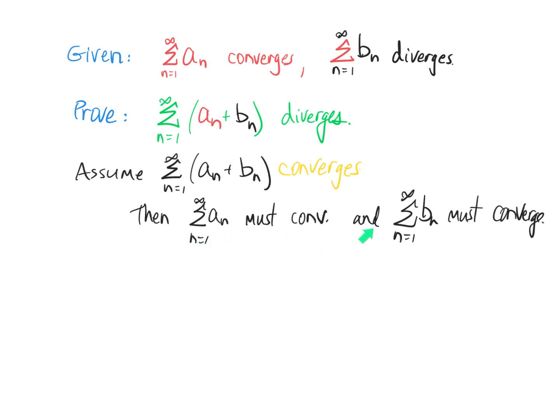But this is a direct contradiction of our given. In our given statement, B has to diverge, so this can't be true. If this cannot be true, then our assumption cannot be true. And if our assumption isn't true, then by contradiction, that must diverge.